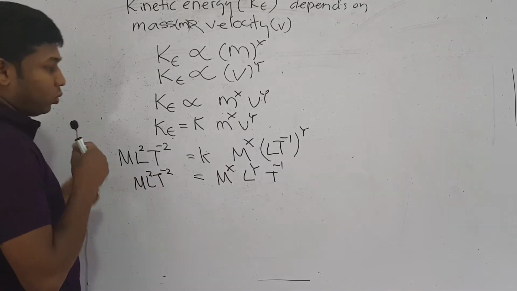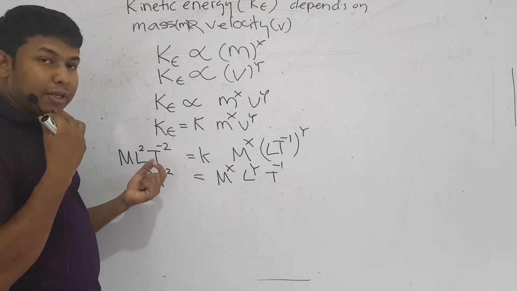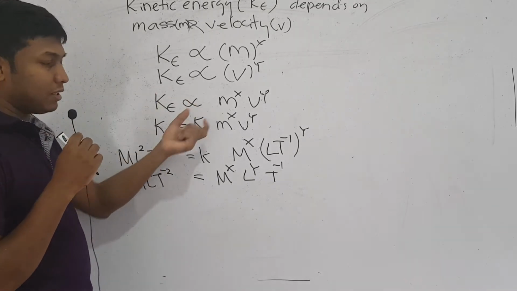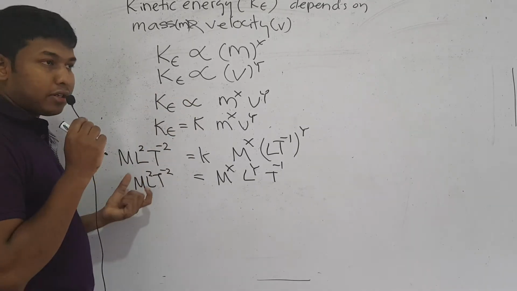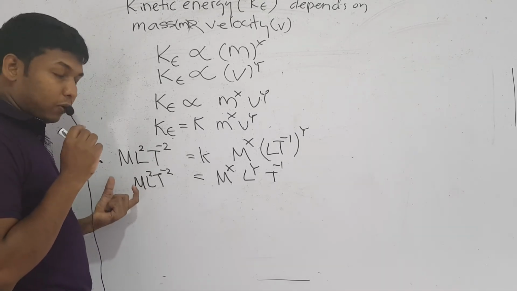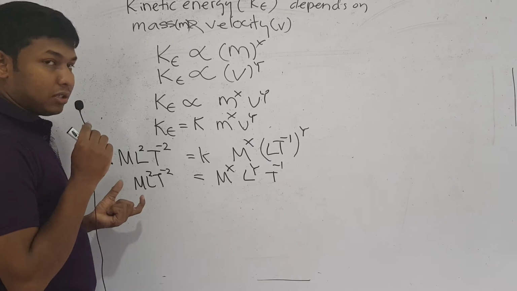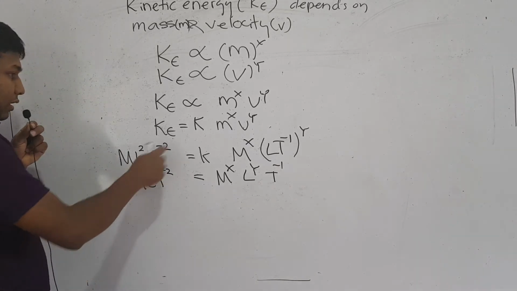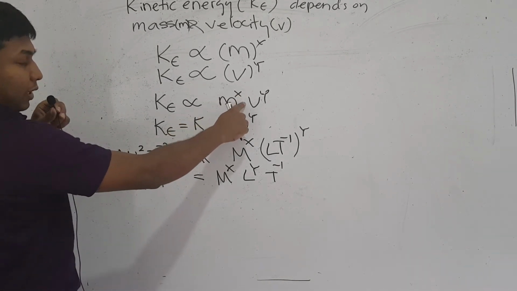So what I am telling you is, if it's a dimensionally correct equation, that means we are just deriving the equation now, each term of the equation should have the same dimensions. So this is a term. Now there is a multiplication, very important.